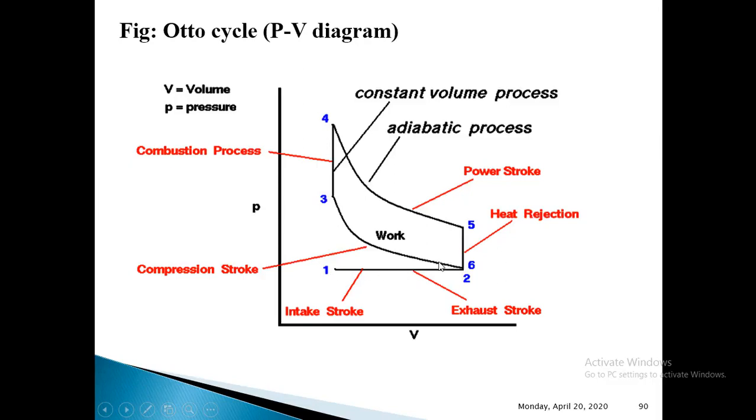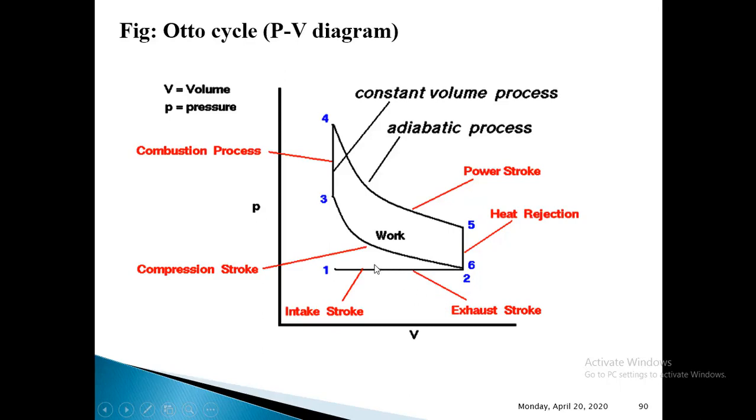So 1 to 2 is suction, and here it will go like this: 1 to 2, 2 to 3 compression, constant volume heat addition 3 to 4, and power stroke from 4 to 5, 5 to 6 it is constant volume heat rejection. Again 2 to 1 it is exhaust stroke. I have clearly shown it here. So for that you can write that exhaust stroke is shown by line 2 to 1 on PV diagram.